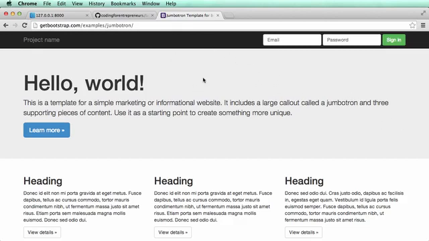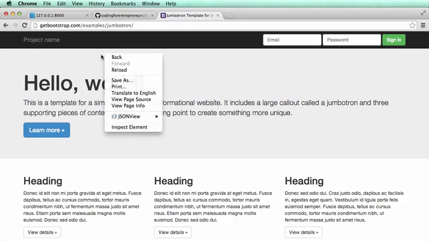So I want to actually copy this page now. There's a few ways to do it, but what I'm going to do is right click, or control click if you're on a Mac, and go to View Page Source.